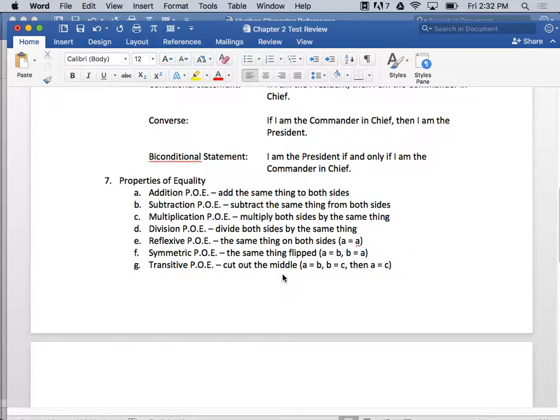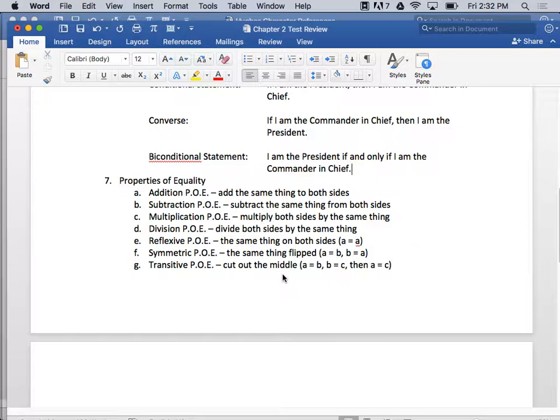Transitive, guys, how many times did transitive come up in the past couple of lessons? You gotta remember transitive, guys. If A equals B and B equals C, then A equals C. You cut out that middle one. That middle one is B, right?